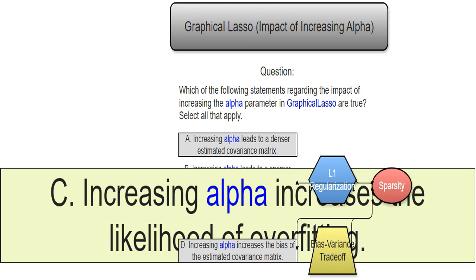Think of it like this. Imagine you're trying to fit a curve to some data points. A high alpha discourages the curve from becoming too wiggly, essentially simplifying the model. This is analogous to the idea of keeping things simple and avoiding unnecessary complexity. This prevents the model from memorizing the training data too closely.